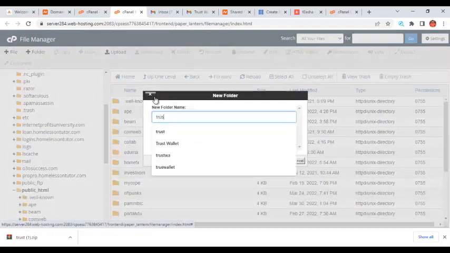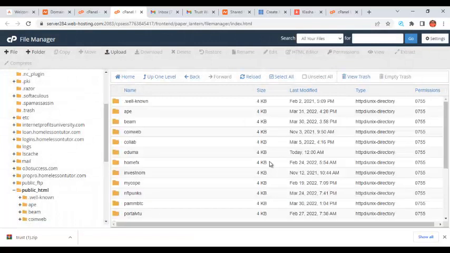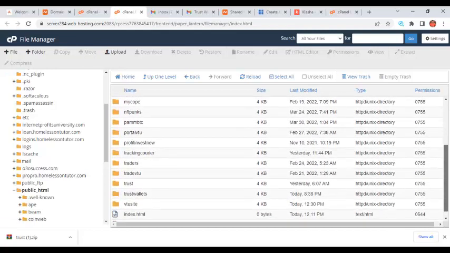So I can say cassette Trustwallet. So it means that my site is going to be www.mysitename.com/Trustwallet. But if you are doing this for a client, or you are doing this for yourself, and you just purchased the domain name and hosting, you don't need to create a folder. All you need to do is just come here and upload direct. So the files will be uploaded into your public_HTML. But for me, I don't want to do that. I want to upload the file into this particular folder that I just created.